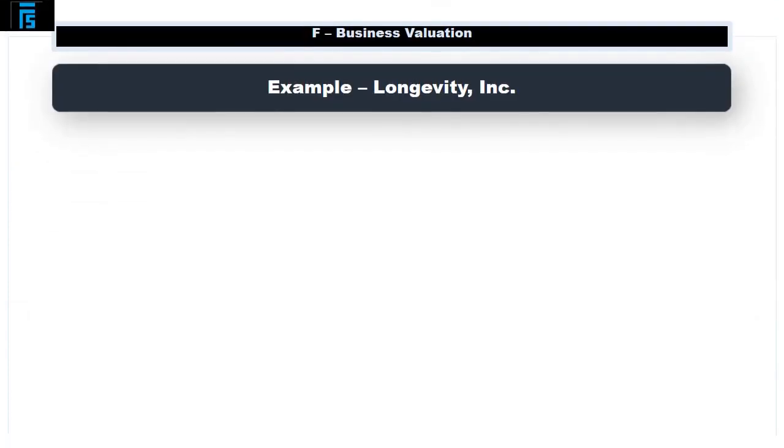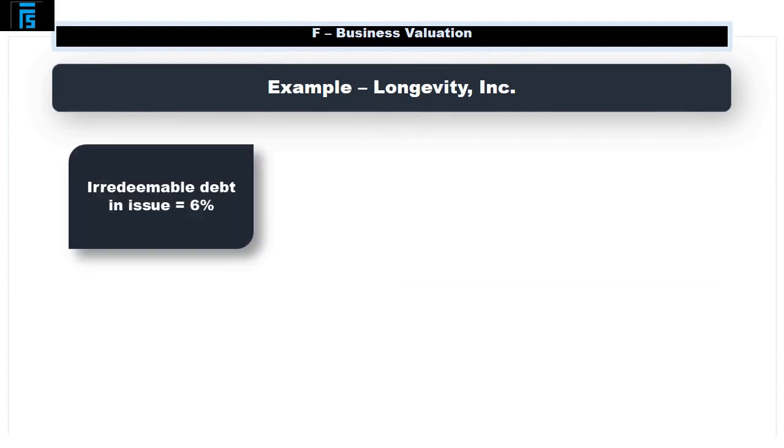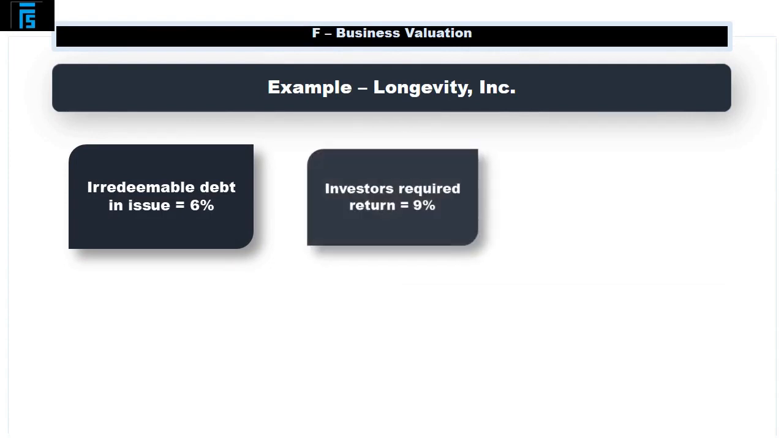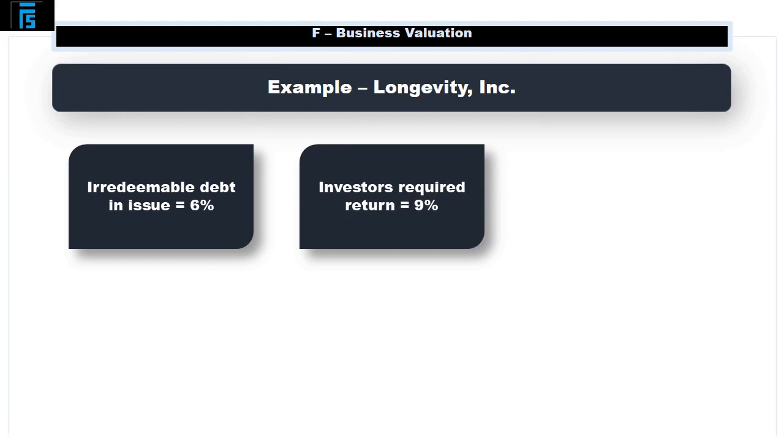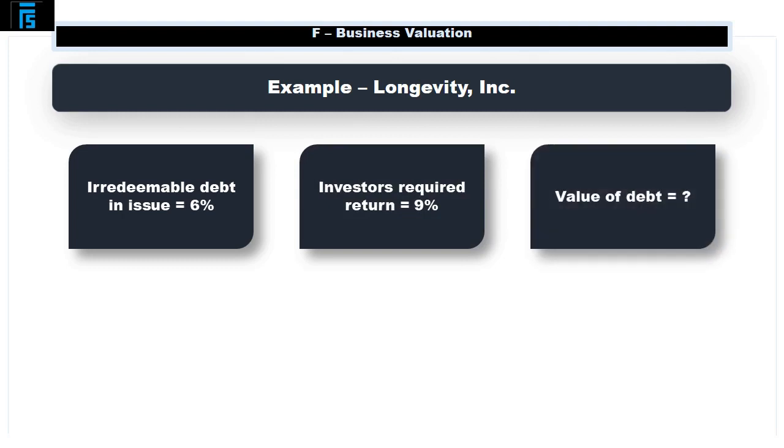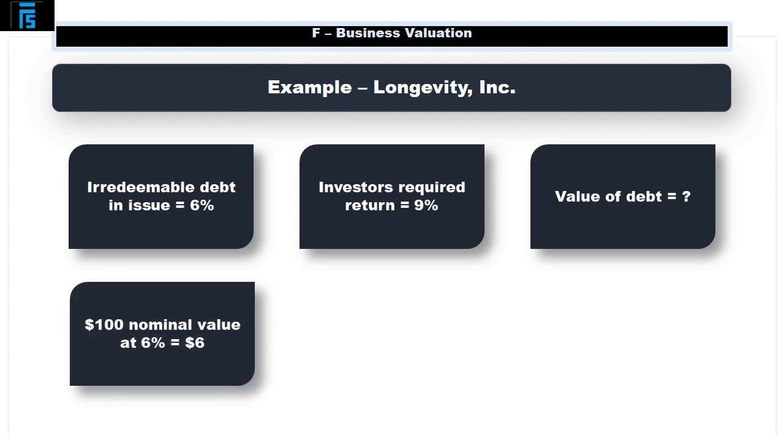So let's look at an example. Longevity Incorporated has 6% irredeemable debt in issue. Investors required a return of 9%. What is the value of the debt? We value this debt as follows. We assume $100 nominal value at 6%. We know that $6 are being paid to investors annually. We also know that this is irredeemable, so technically this will be paid forever.